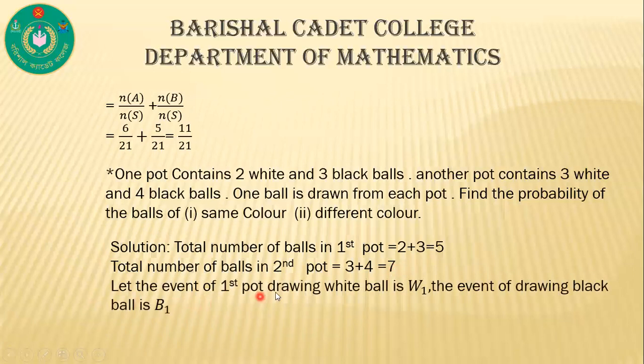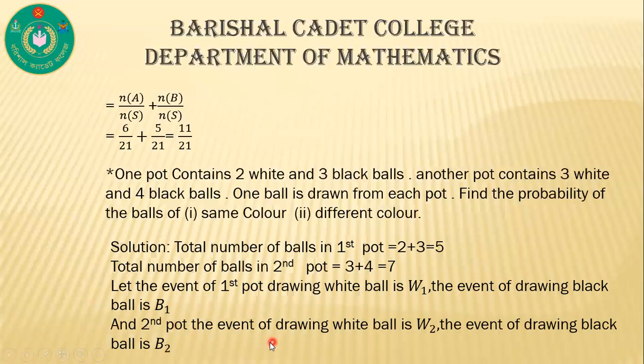Let the first pot drawing a white ball be W1 and the black ball be B1. And the second pot, the white ball is W2 and the black ball is B2. That means white means W and black means B. That's why let the white balls be W1 and W2 and the black balls be B1 and B2 from the first pot and second pot.